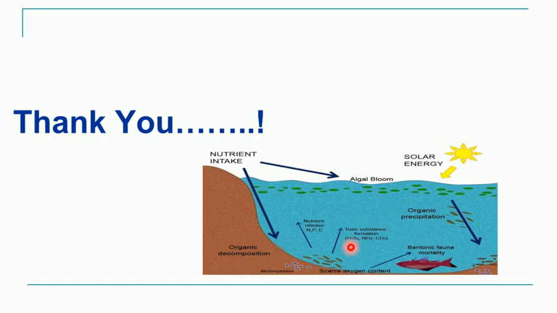Now since these plants die, they will be broken down by the bacteria, and in this process the entire oxygen present in the water will be utilized by the bacteria and some algae. So the aquatic organisms like fishes will be deprived of oxygen. The smaller and larger fishes will start dying.